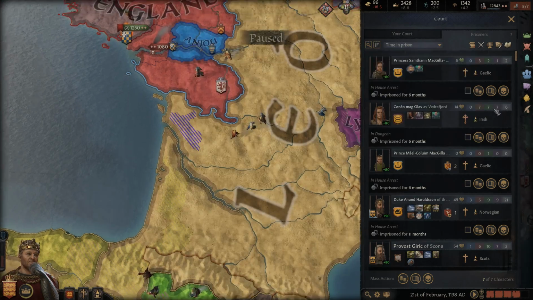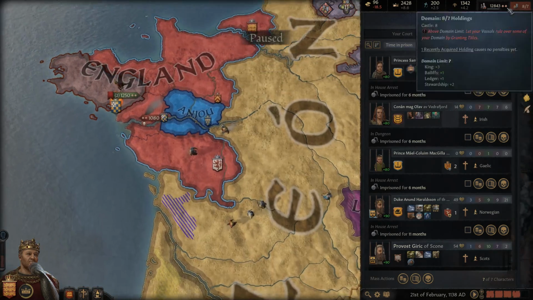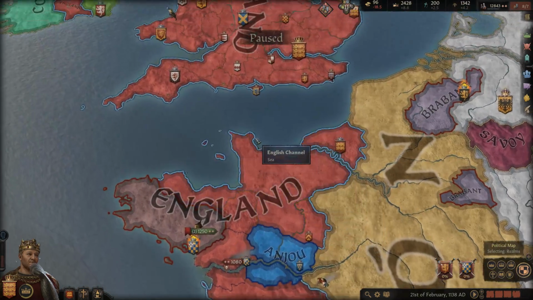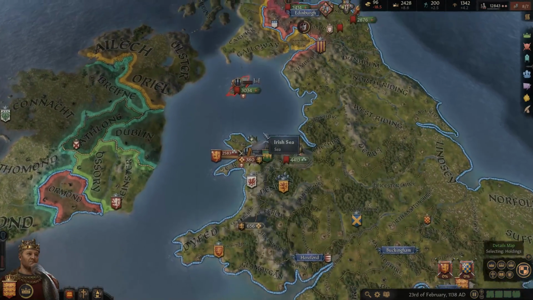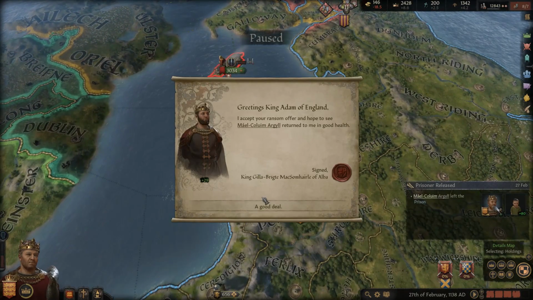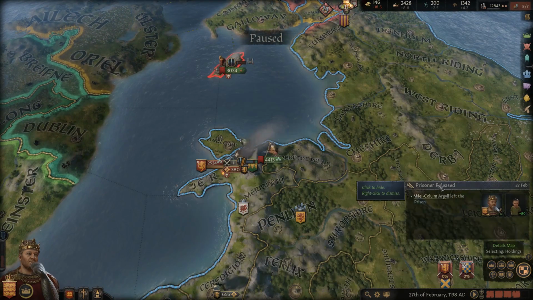Can't ransom them because we already have offers out, so we'll have to wait. This should pay for the conflict, though. Keep us at war for a little while. I'm really surprised the Dutch have declared war on us there, guys. Quite surprised. Of course, you guys are going to accept this.